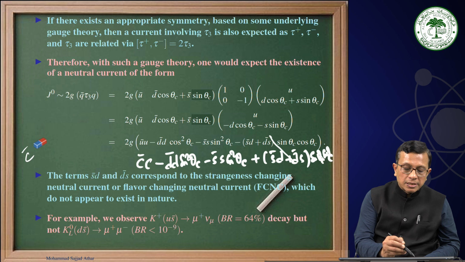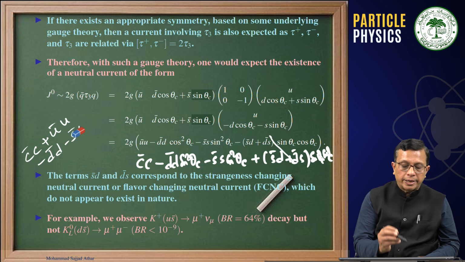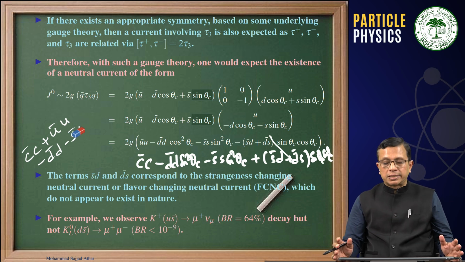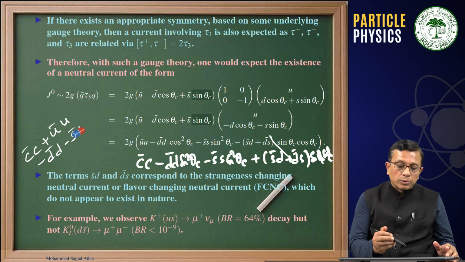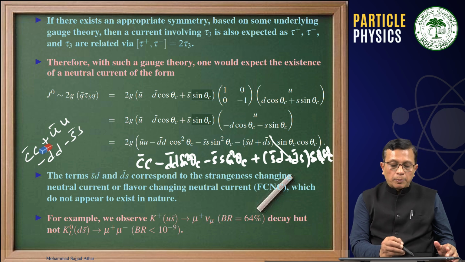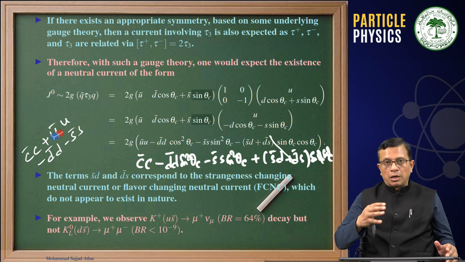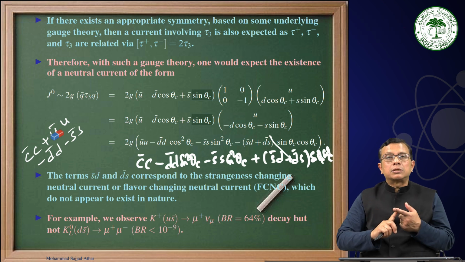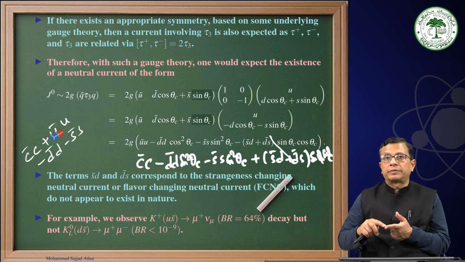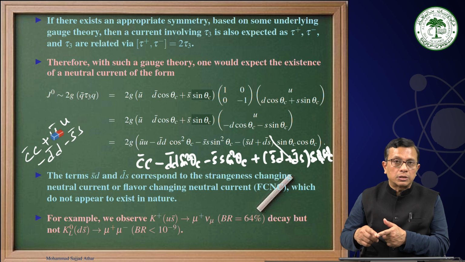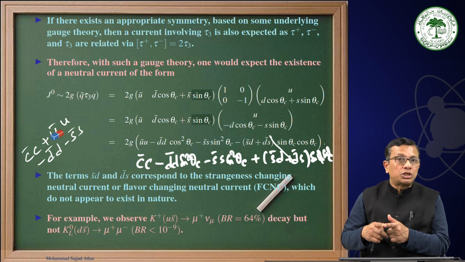Therefore remember, this is C bar C plus U bar U minus D bar D minus S bar S, and everything else has vanished. You can notice that we are talking about a charm quark in the initial state and charm quark in the final state, U quark in the initial state, U quark in the final state, and this is possible through Z0 exchange, but this is not carrying any Cabibbo factor of theta C, neither cos theta C nor sin theta C, because there is no change of flavor.